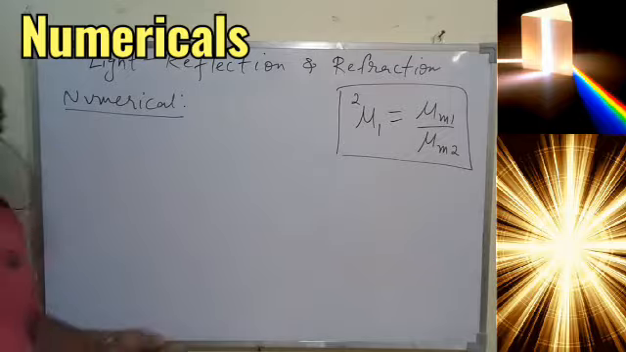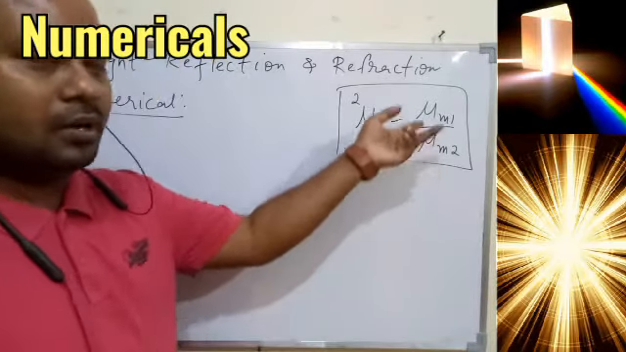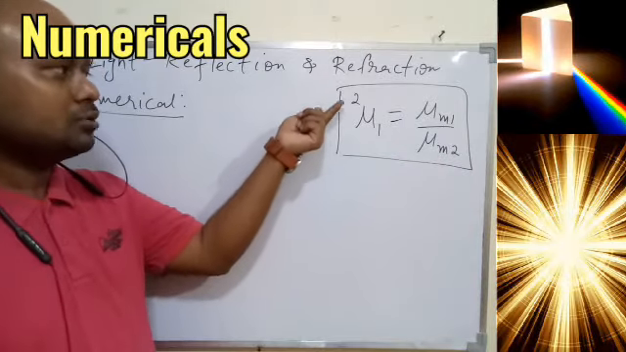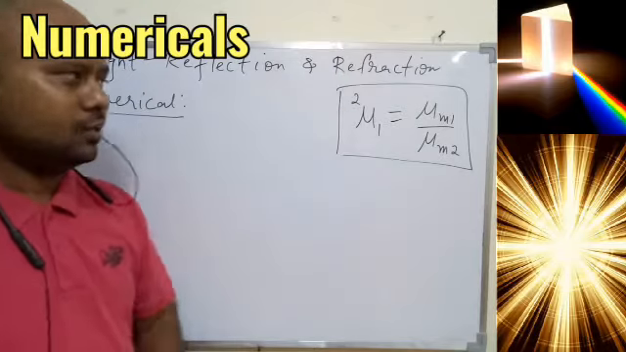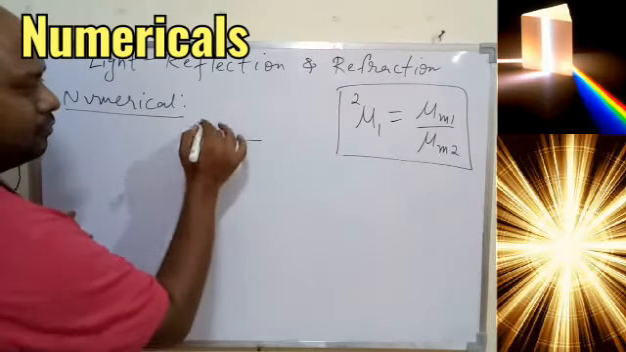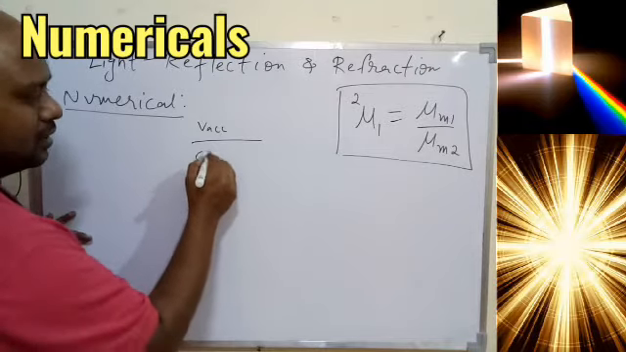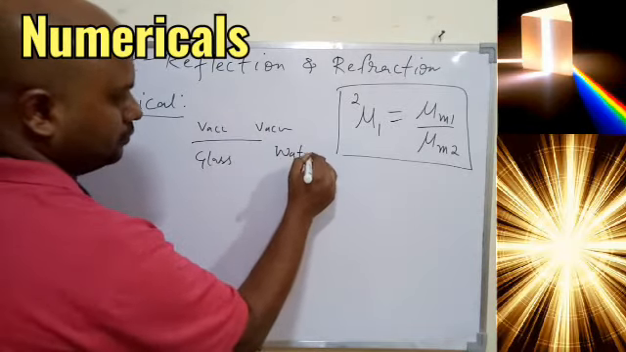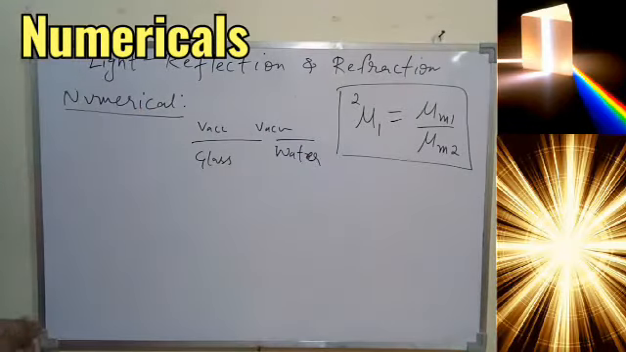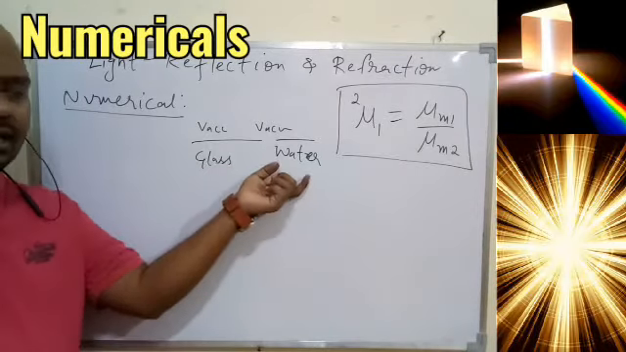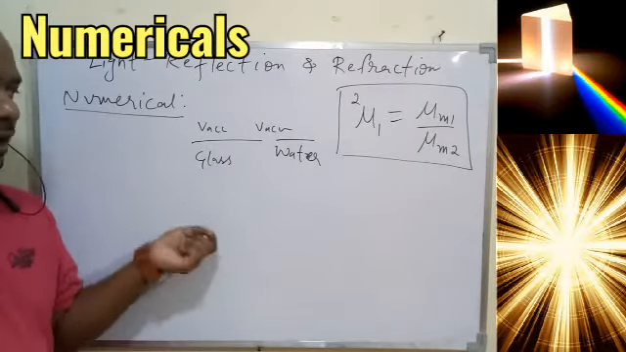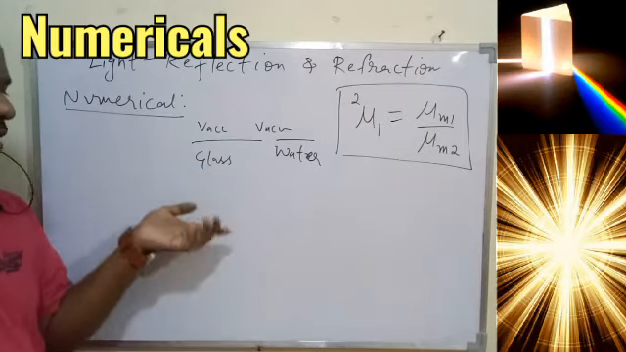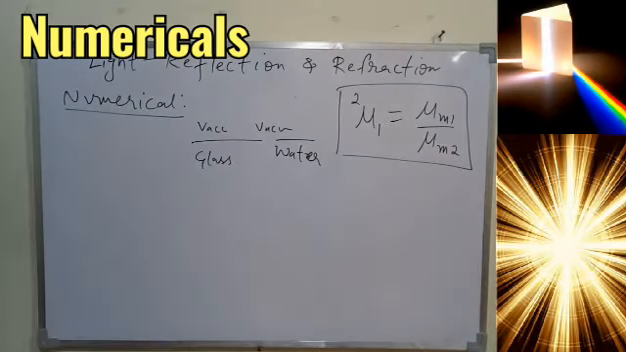So I am repeating again, if you know the absolute refractive index of two different medium, then by dividing their absolute refractive index, you can find the refractive index of one medium with respect to the other. For example, if light is traveling from vacuum to glass and the light is traveling from vacuum to water, so if I know the absolute refractive index of glass and absolute refractive index of water, then if you divide their absolute refractive index, you will be able to find out the refractive index of water with respect to glass or refractive index of glass with respect to water.